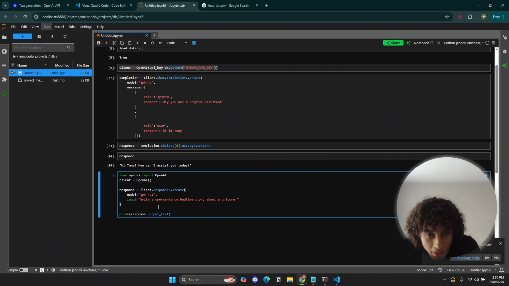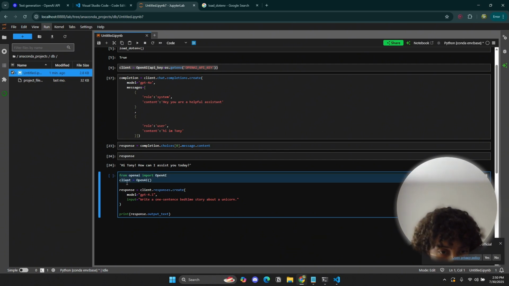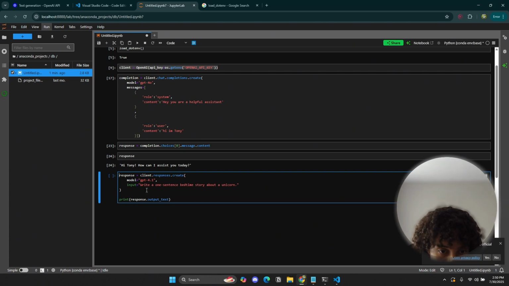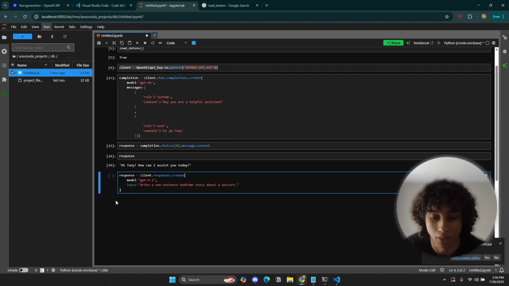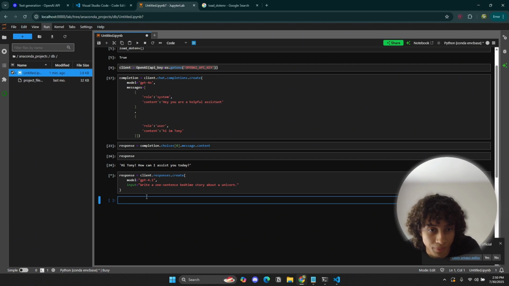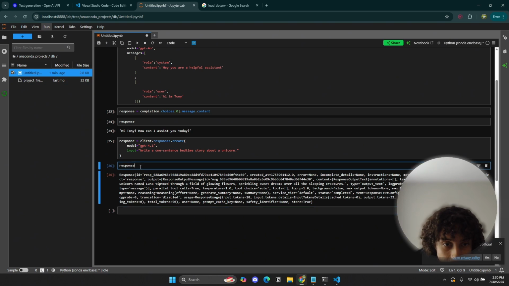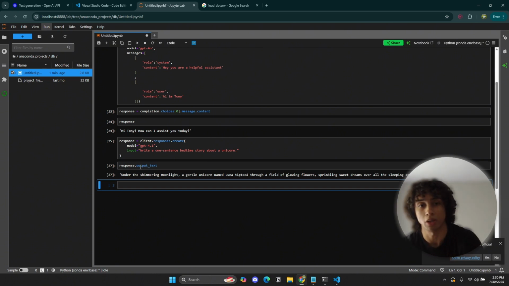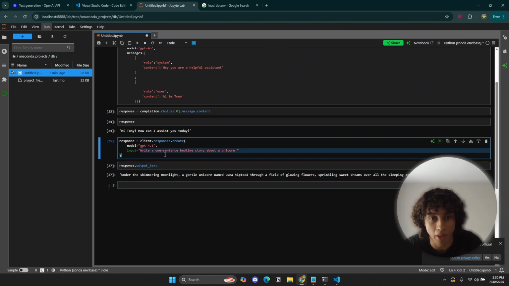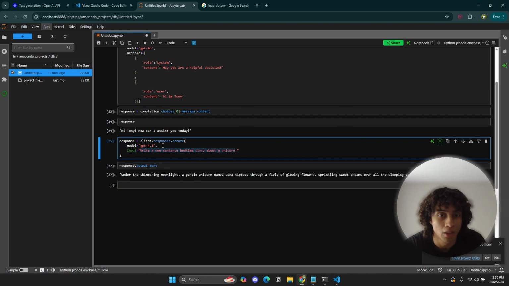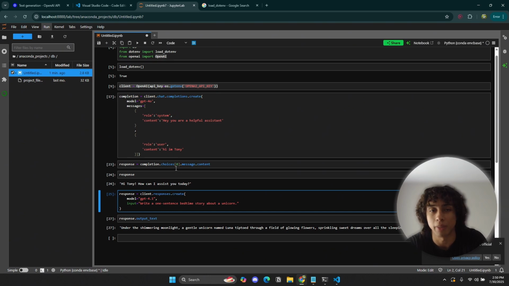So in this case, let's run this just so I can show you guys. If I run this, response is going to be all of this, but all we have to do is output_text, and there you go, you get your output text. We input "write a 1-sentence bedtime story about a unicorn," and we get an output text, right? So it's a lot easier, a lot cleaner, if that makes sense.